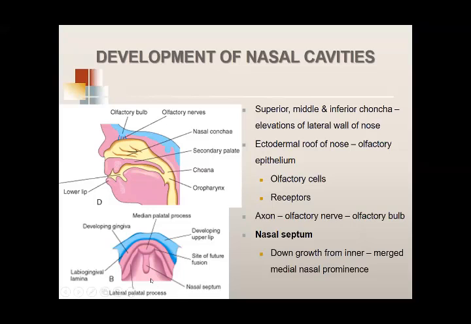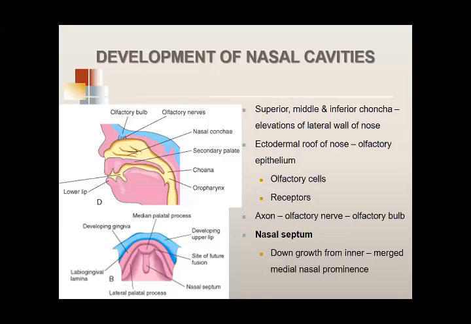But I just want to remind you of one thing, that is the nasal septum. I told you that the nasal septum was formed by the two fused medial nasal prominences. If you put your tongue on the undersurface of your palate, I hope you appreciate that on the upper surface of the palate you can only feel your hard palate.